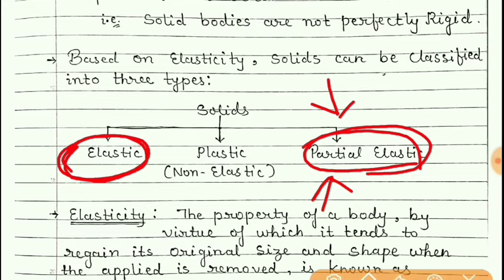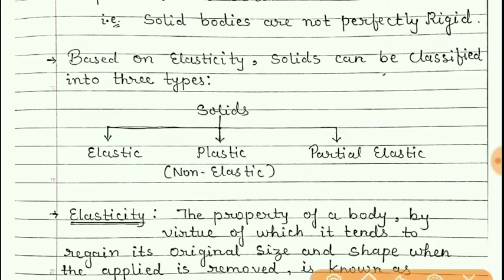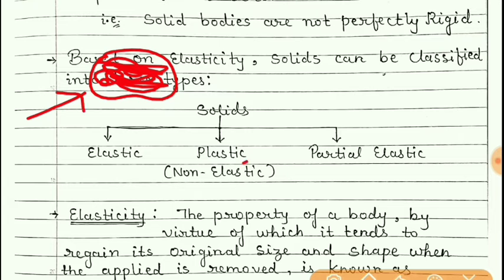Now students, an example of a plastic body is soft clay. Suppose you have a lump of soft clay, or a lump of soft plaster of Paris mixed with water. Such bodies are plastic bodies, because if we apply force on a lump of clay, it will deform and its shape will change.